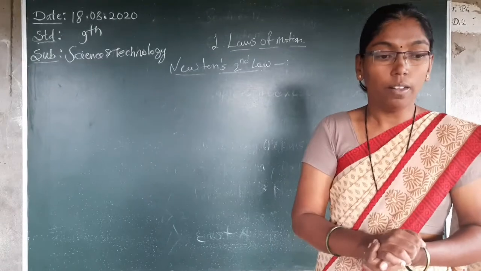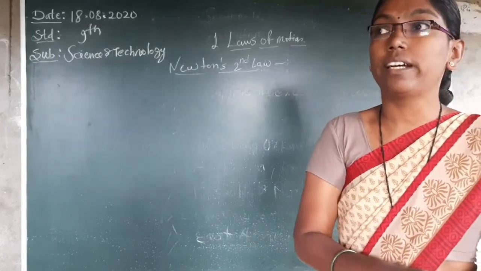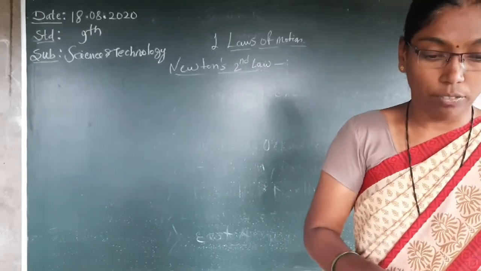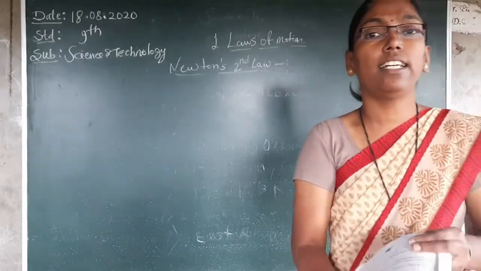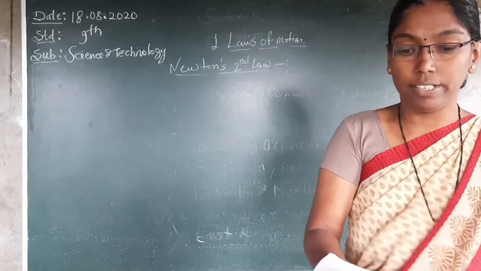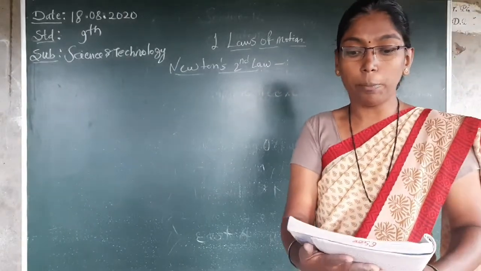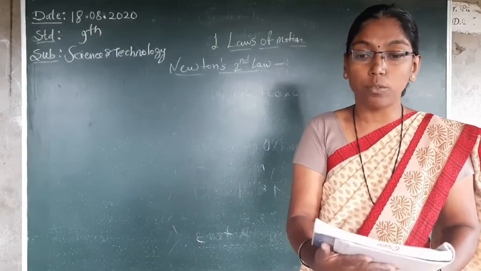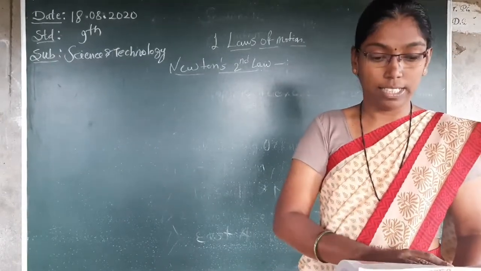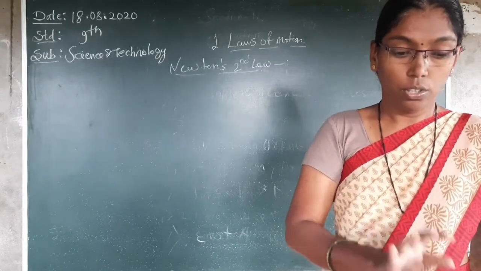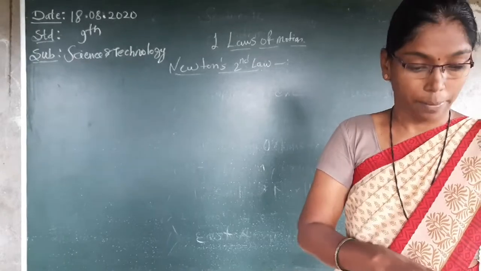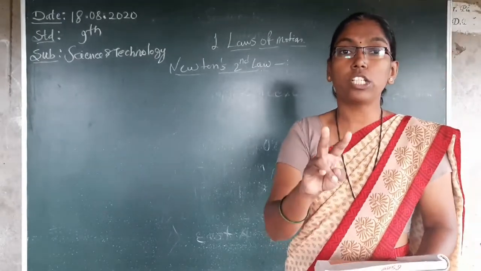Before starting the second law, the book gave you some activity. What is that activity? Let's try this. Open the book and read it carefully. First activity: ask your friend to drop a plastic ball and a rubber ball from the same height. Second: you catch the balls. Which ball was easier to catch and why? Two questions are there.